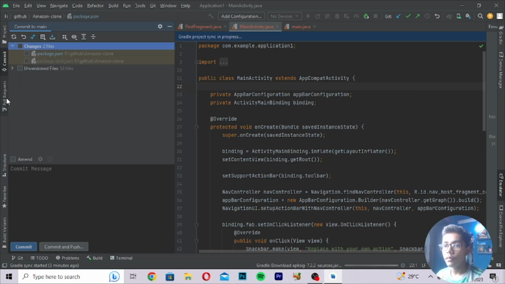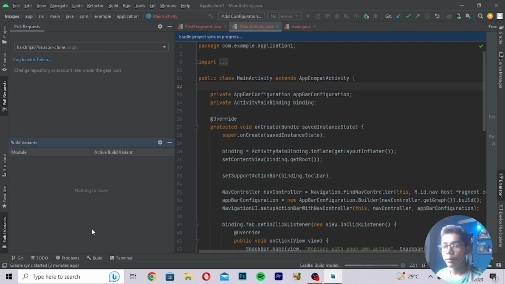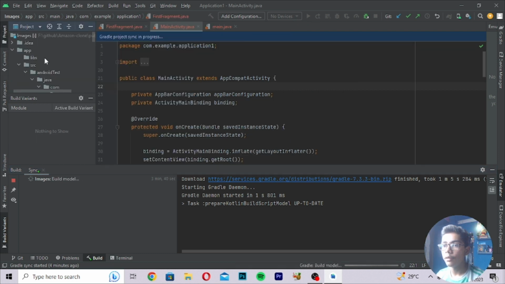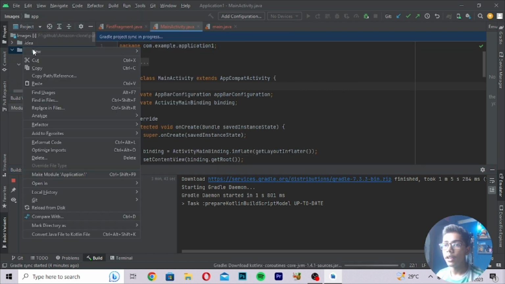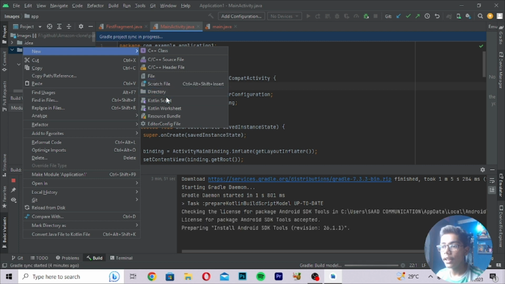From here you can pull your project structure. These are the build variants which you want in your project. Then our Gradle is running here, which I have shown you. You can see it is saying that Gradle is in progress. So you have to remember that thing. You have to wait a while till this file is in progress here. You can see we are getting different files here. You can create different directories in this file.